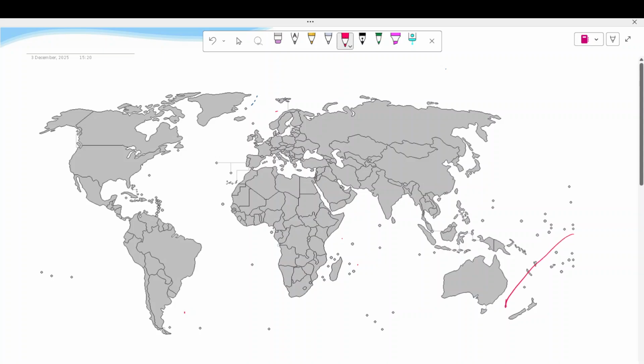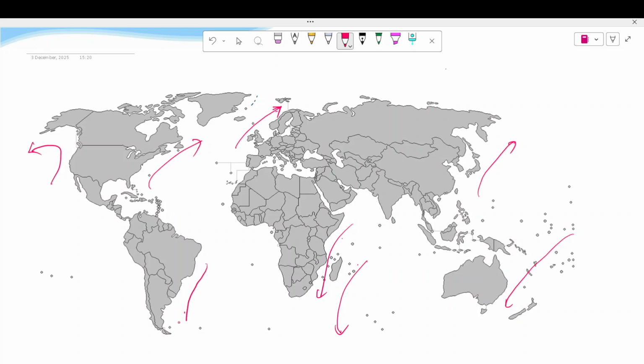It was this side, this side, this side, going upward Kuroshio. Here Gulf Stream again going upward. This was going upward, Norwegian current. This is Alaska, and here it was Brazilian current. So that's all. I think we remember.